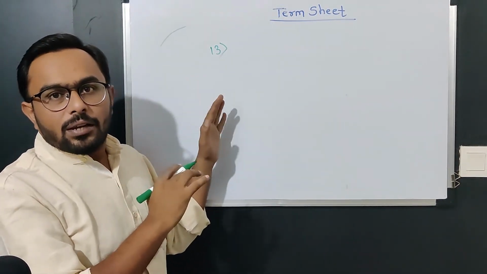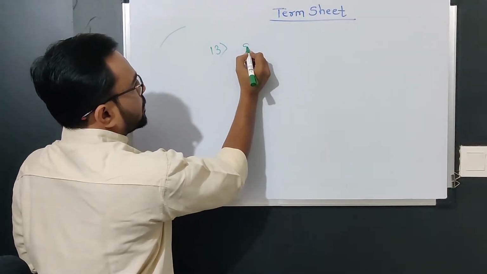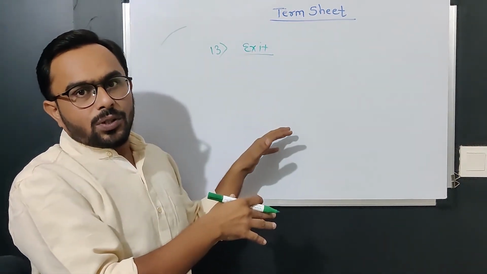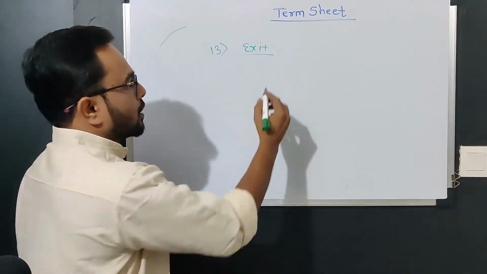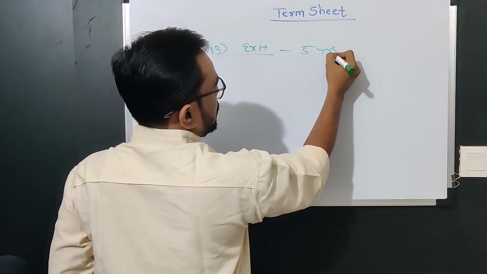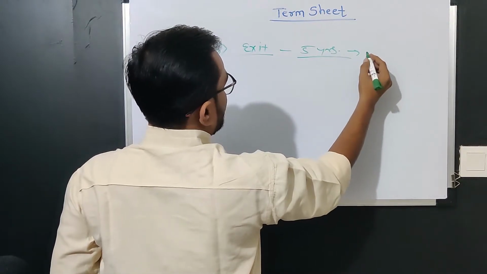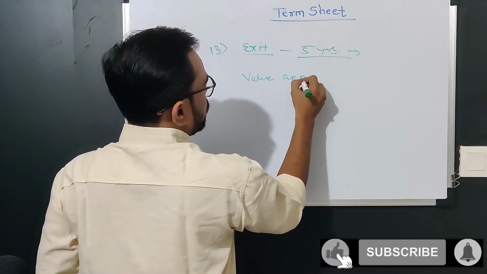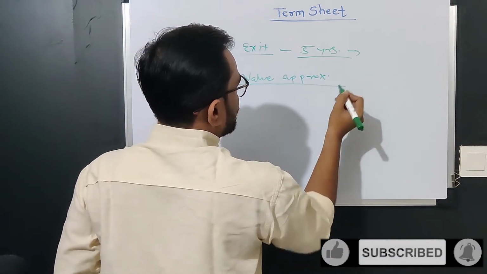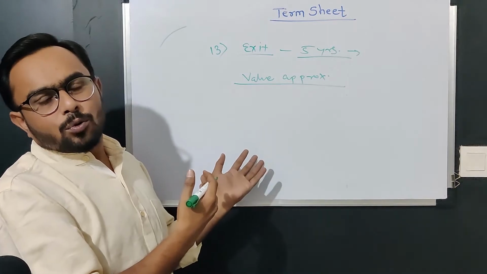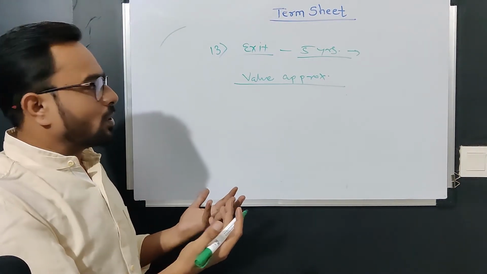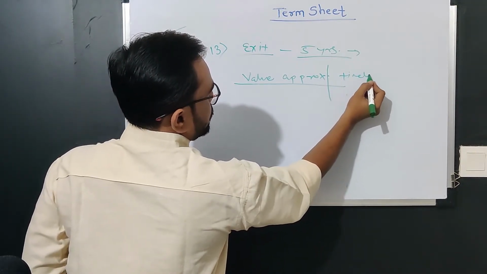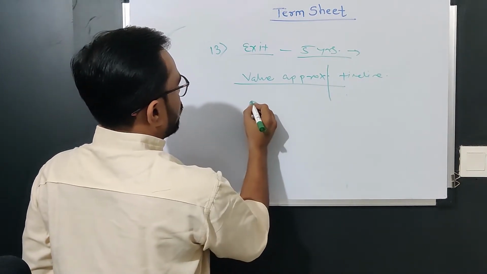The next and very important thing is exit. If an investor is investing 2 rupees at 20% for 5 years, okay, what would be the exit value? Approximate. That you don't need to mention in a term sheet because this is unpredictable. These are projected ones and they tend to change. But what would be the approximate timeline? And what are the options?